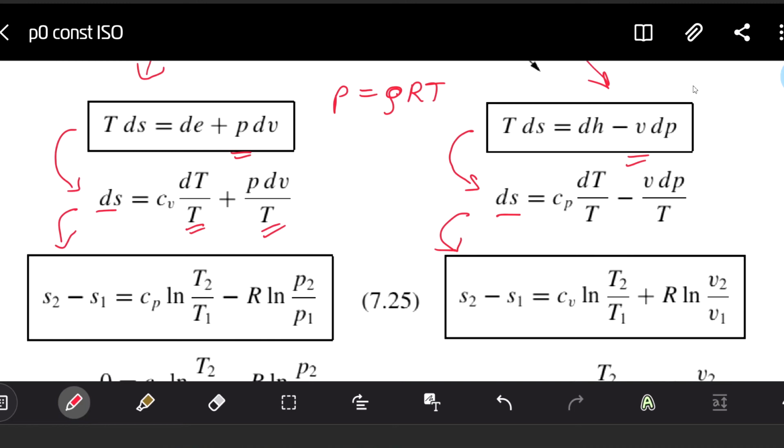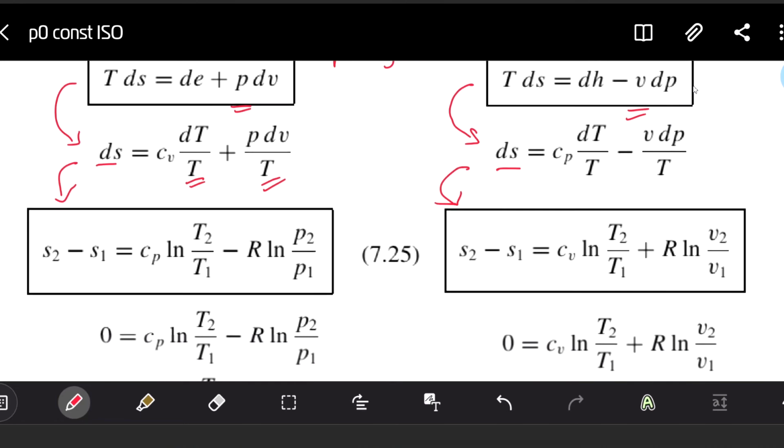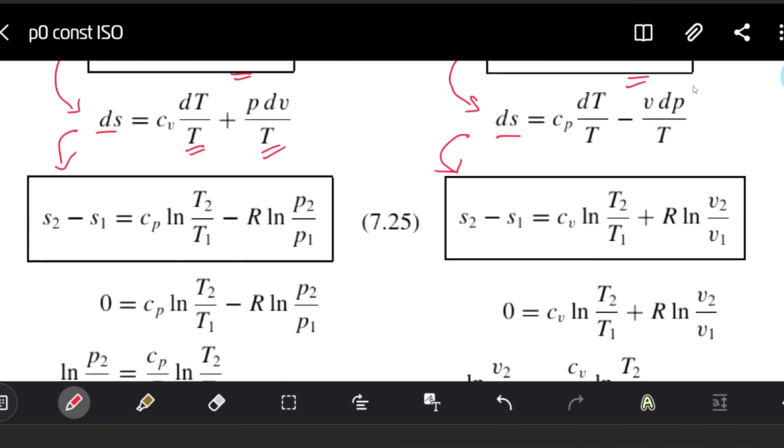Once we receive this differential equation integrated, we can see that in any process, not obligatorily an isentropic process, the change of the entropy between state 2 and 1 will always be positive. We know, right, that entropy cannot decrease.